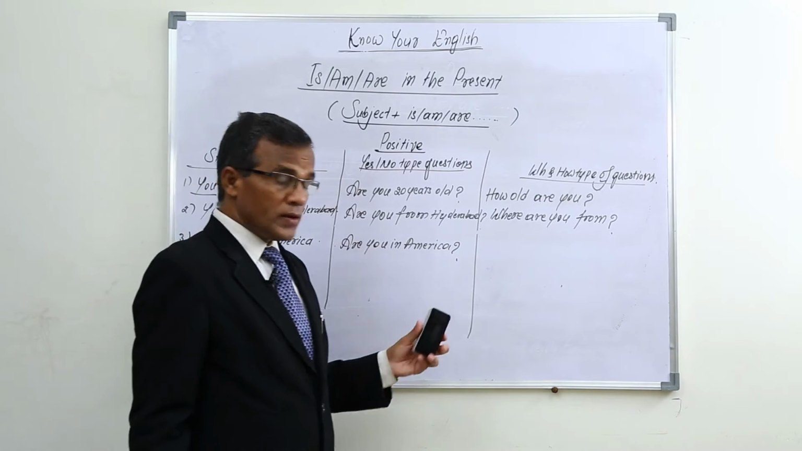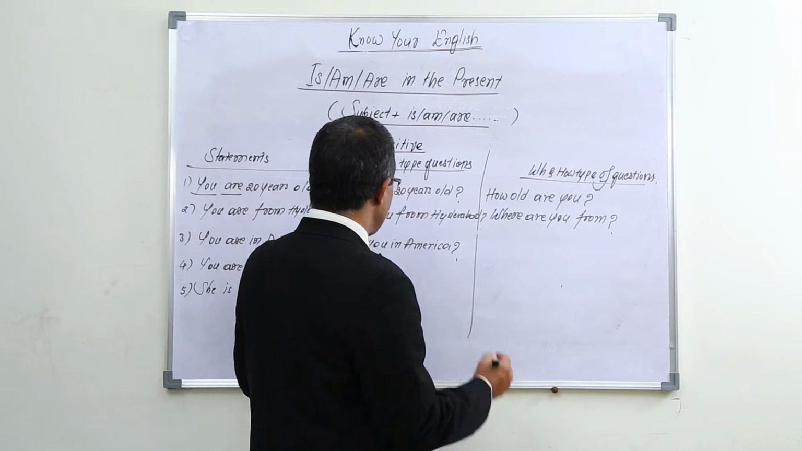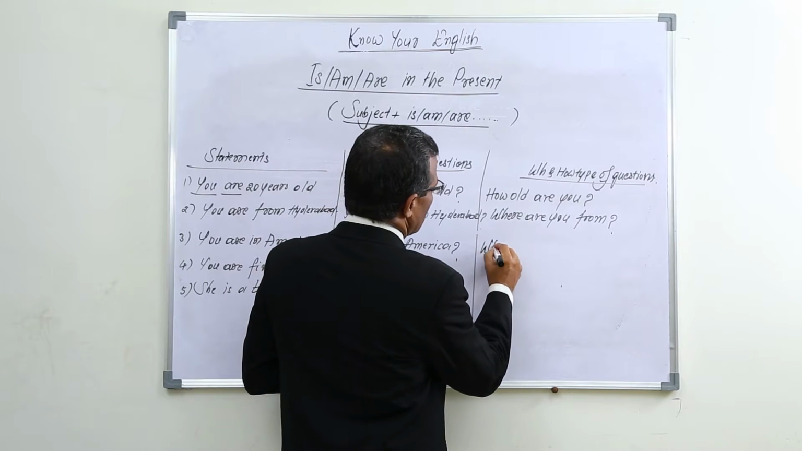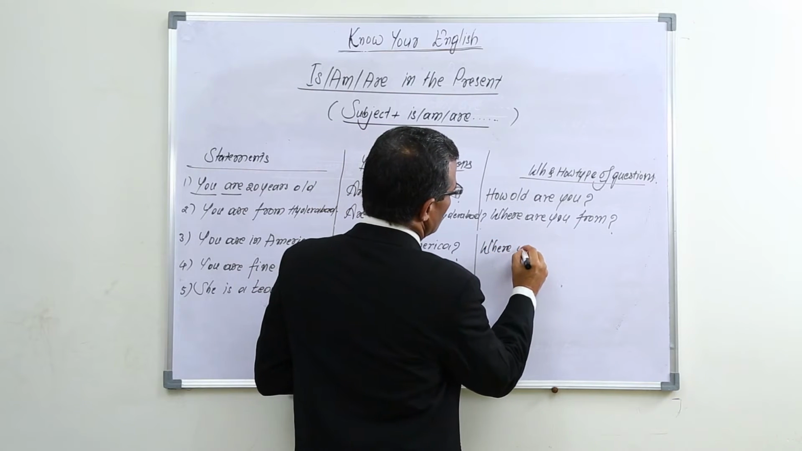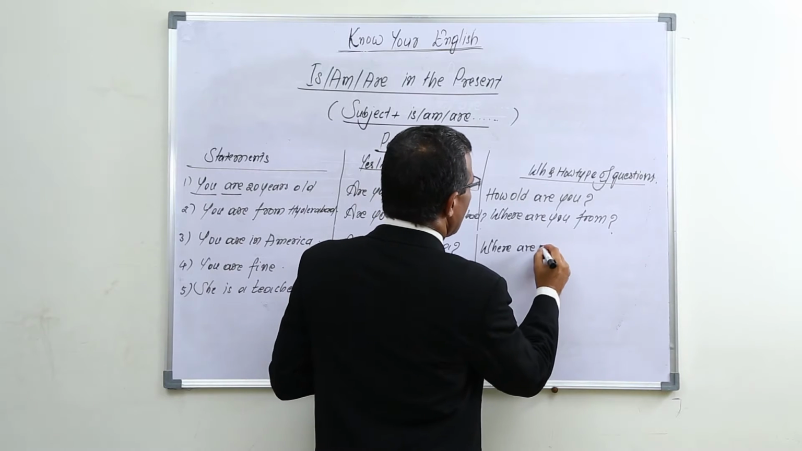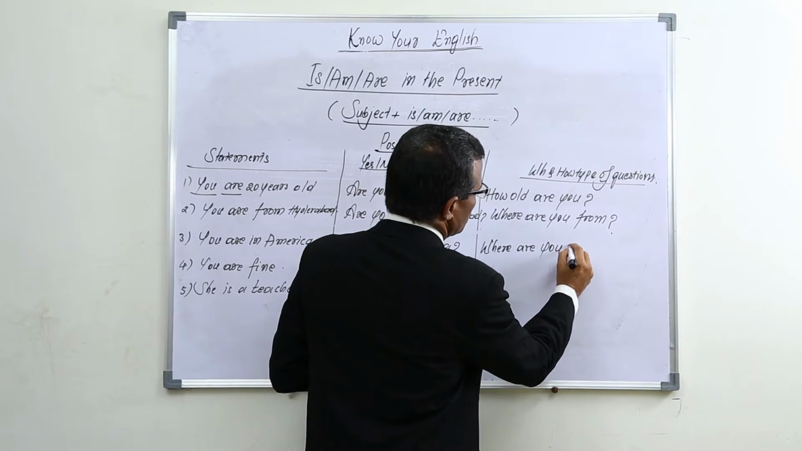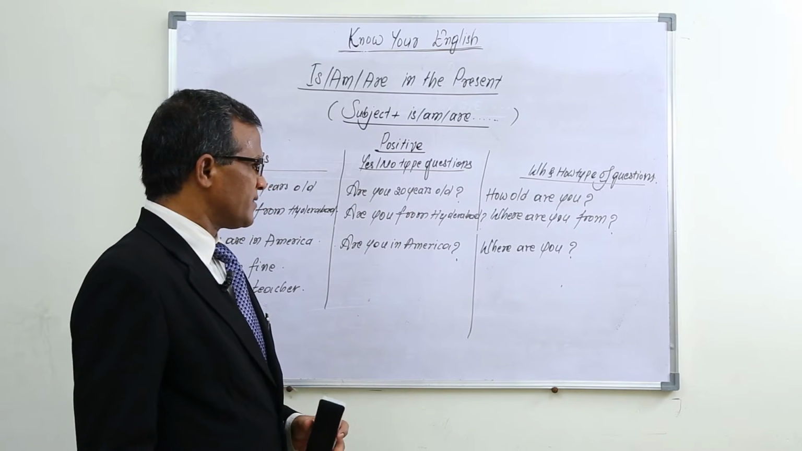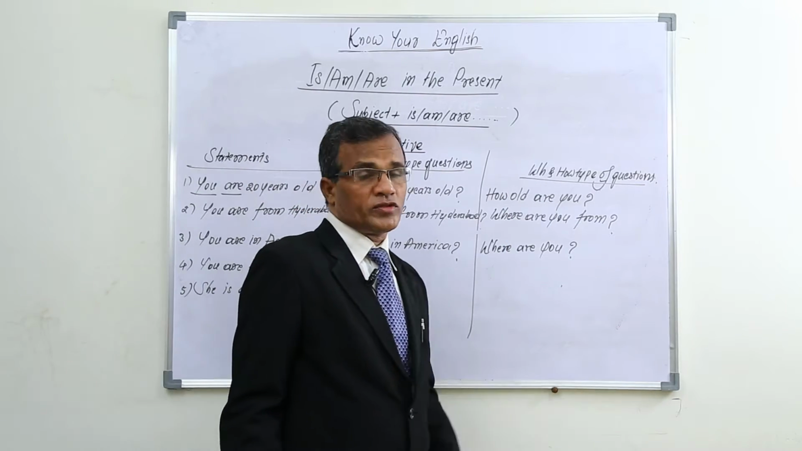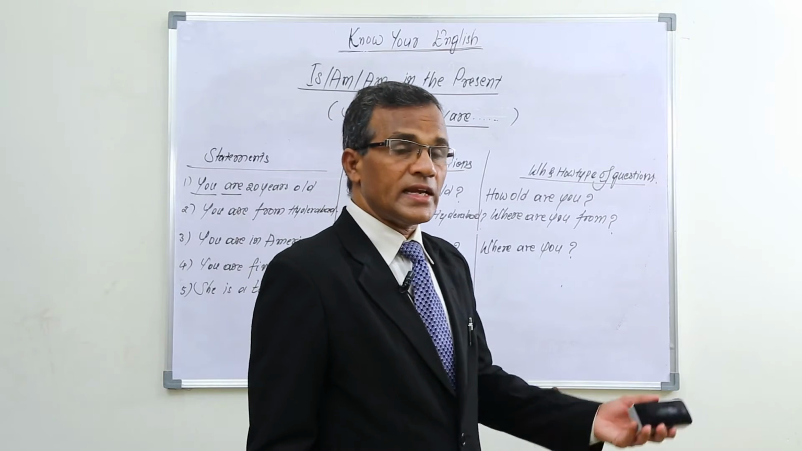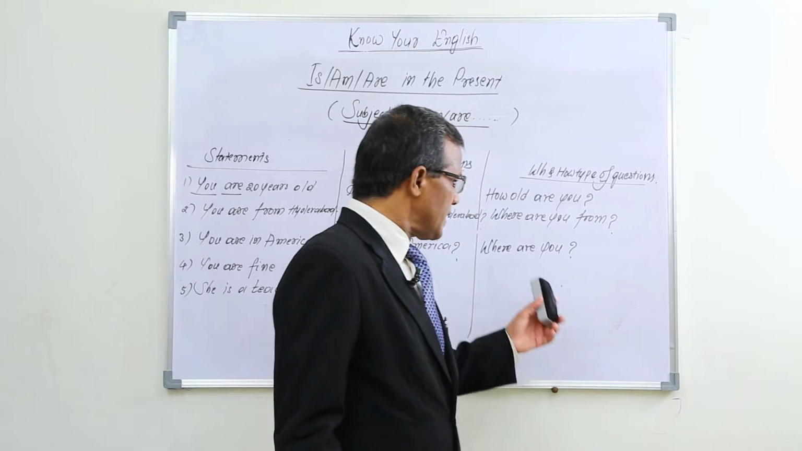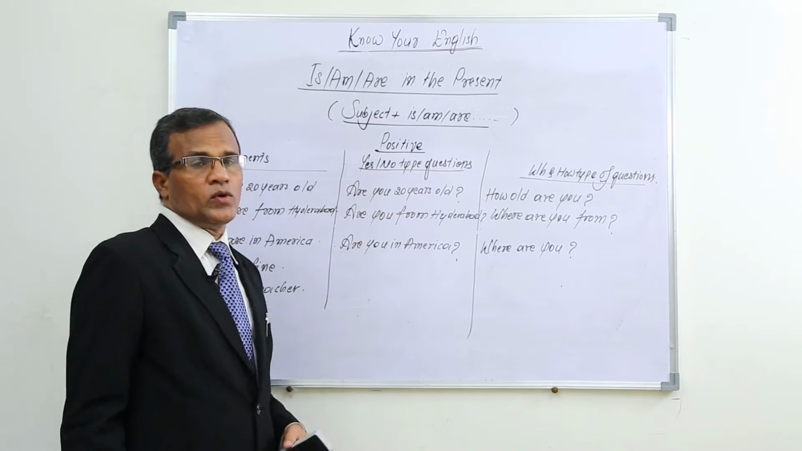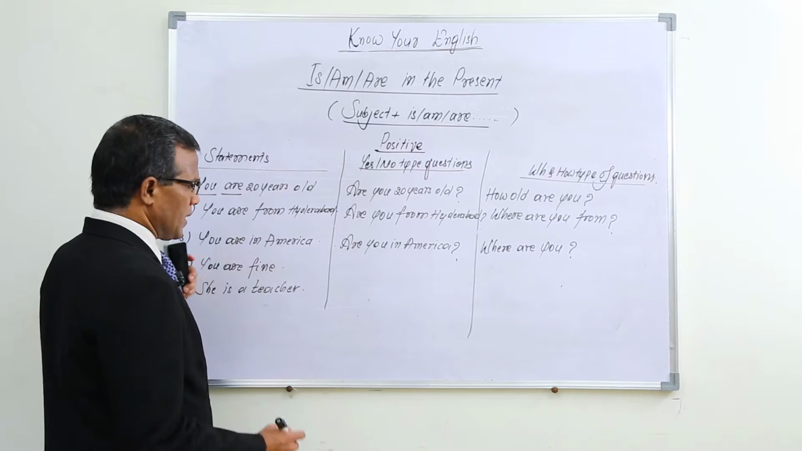And in America also, if I want to ask where you are, I can ask in this way, "where are you?" Otherwise, simply I can use "where are you?" "I am in America" is the answer. "Where are you in America" also sometimes you can use. If you want to ask "in which state", you can ask "where are you in America" also, like that.